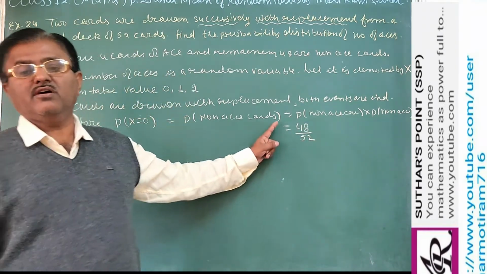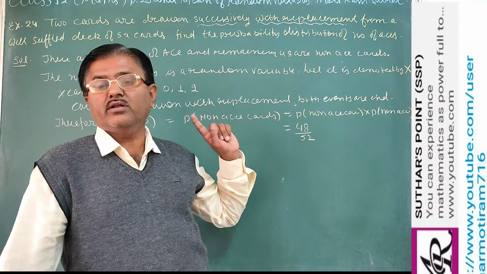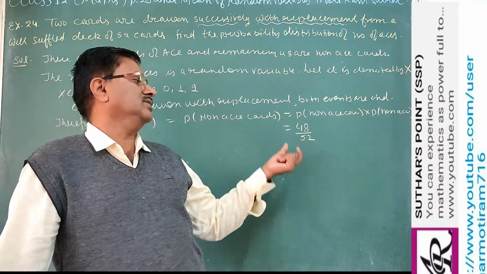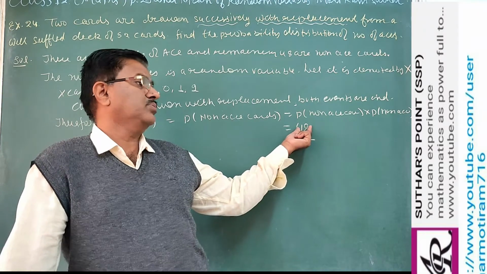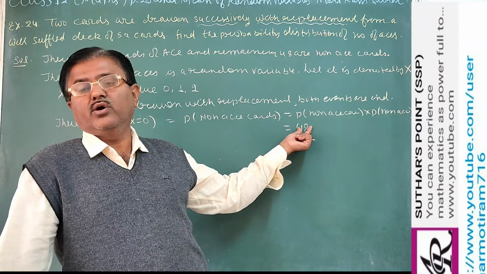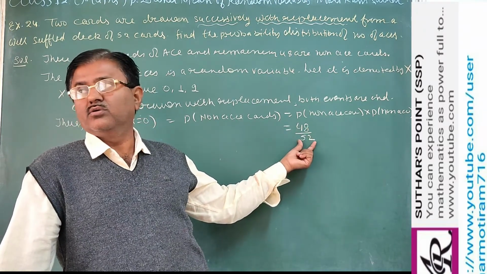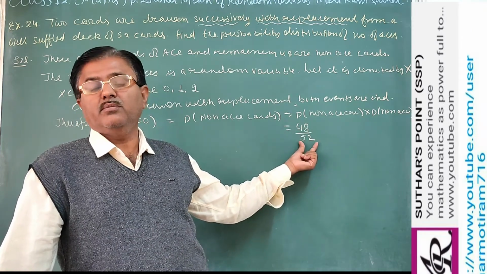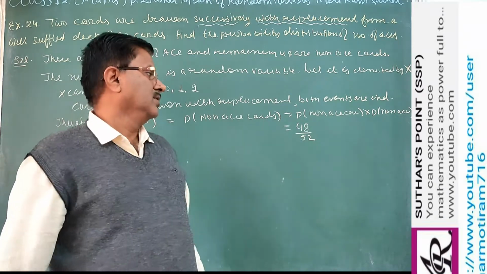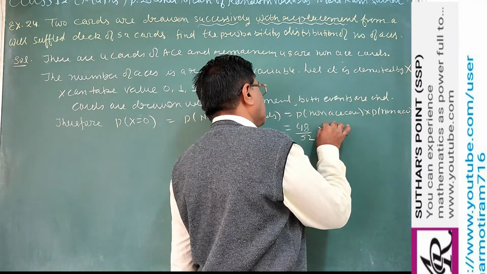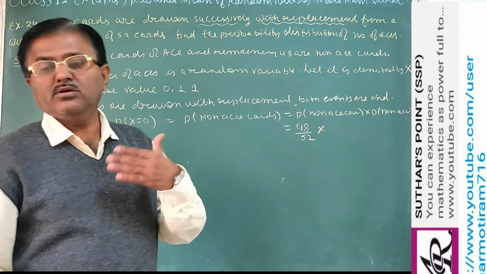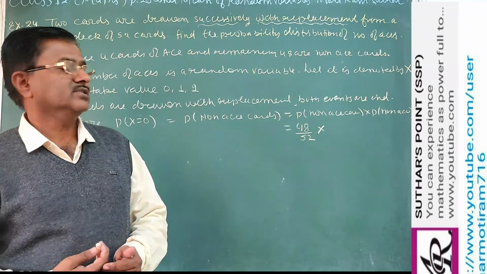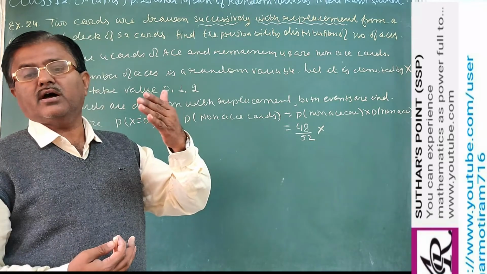If we are drawing the first card, what is the probability that it is a non-ace card? Favorable outcomes are 48 and total possible outcomes 52, so 48 by 52. Similarly, with replacement, we replace the non-ace card in the pack and again draw the second card.